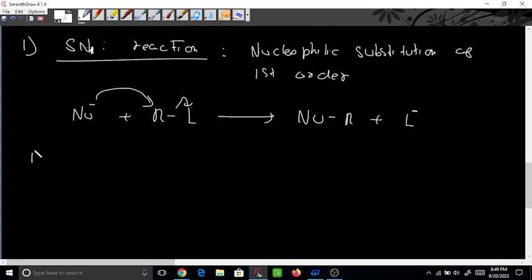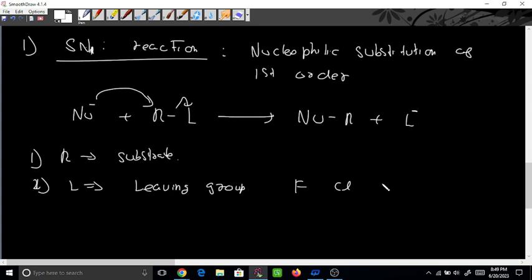Already we have discussed, R is the substrate. Substrate can be anything. Then L means leaving group. The leaving group can be anything, chlorine, bromine, iodine. L can be any halogen.